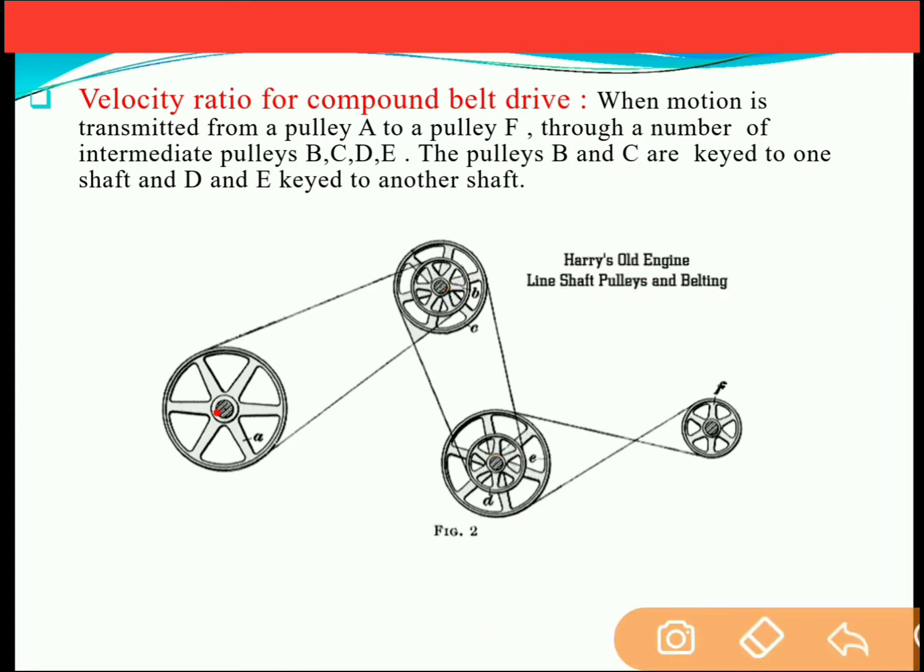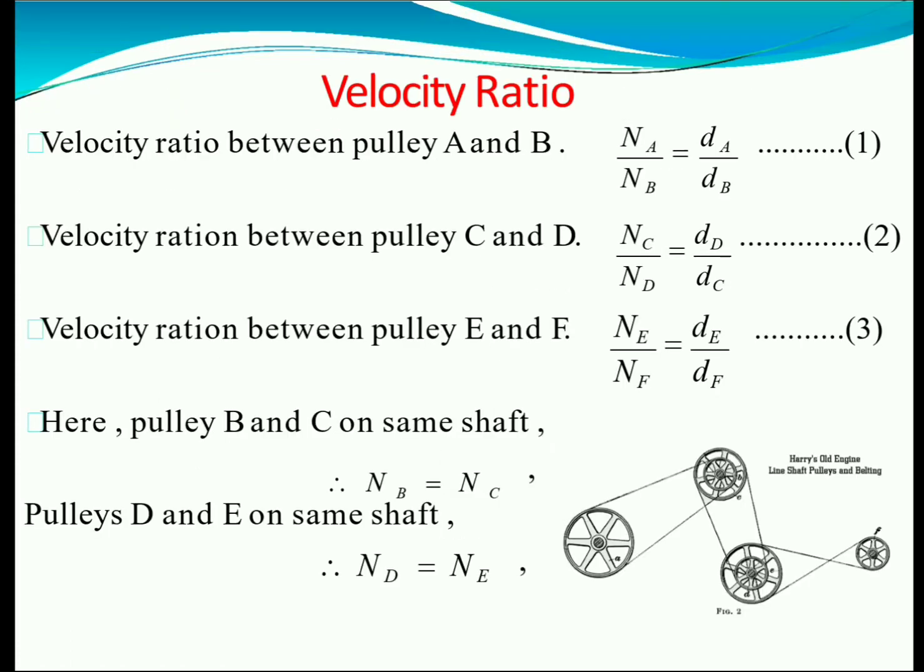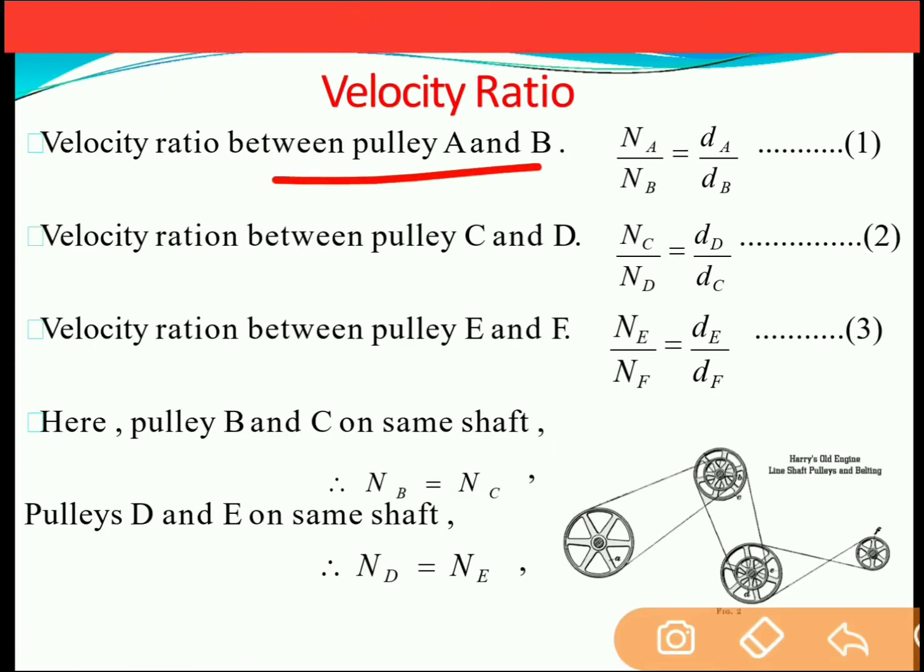Now we can compare the speed of the driving pulley with the driven pulley, that is between pulley A and pulley B. So let's say that the velocity ratio between pulley A and pulley B can be given as NA by NB is equal to dB by dA. This formula we have already derived in the previous slides.